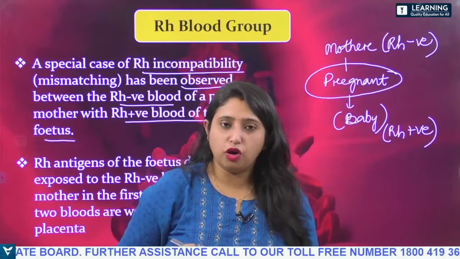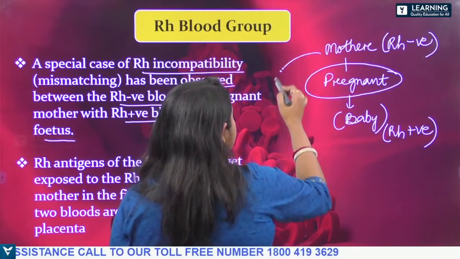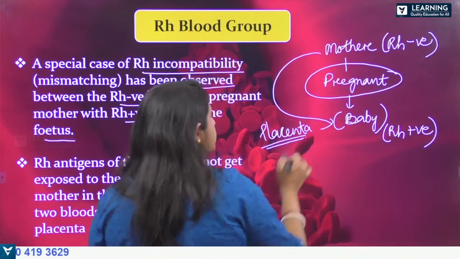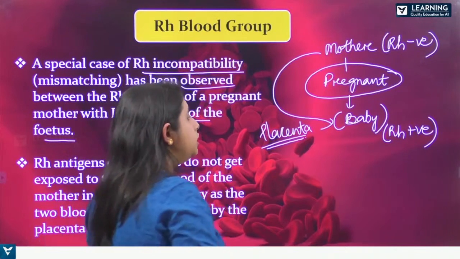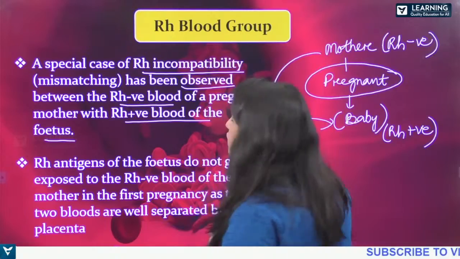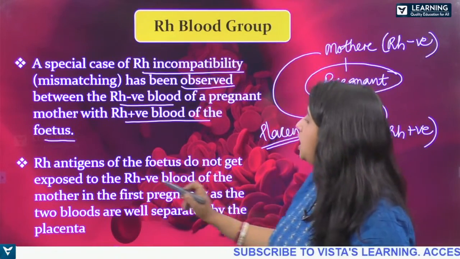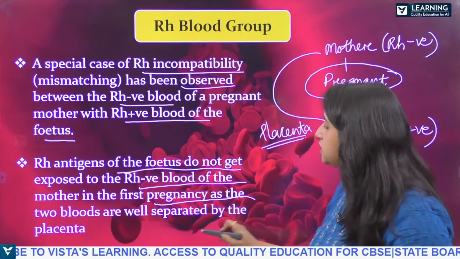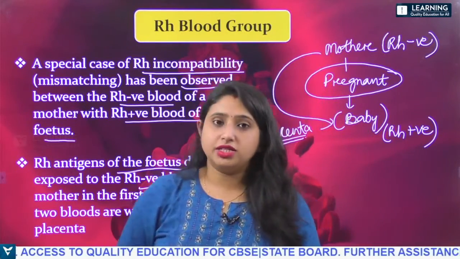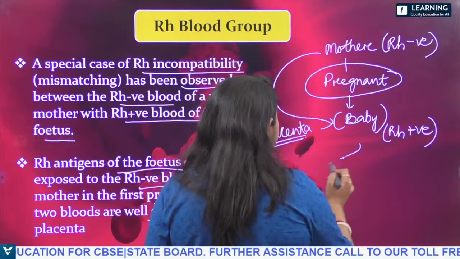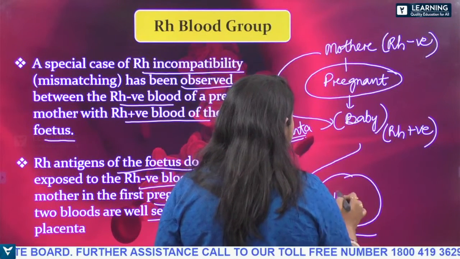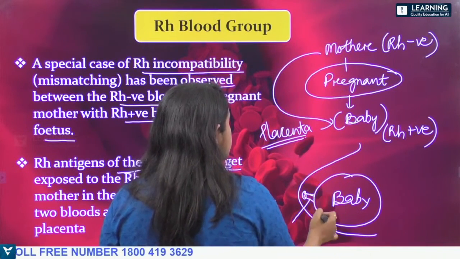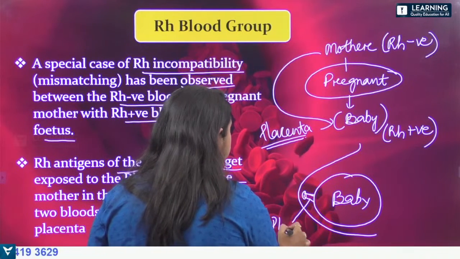The baby is Rh positive, but the mother and the baby are joined together with the help of the placenta. So the Rh positive blood cannot enter into the Rh negative blood. See here, Rh antigens of the fetus do not get exposed to the Rh negative blood of the mother in the first pregnancy, as the two bloods are well separated by the placenta. This is the womb of the mother, here is the baby, and this is the placenta. So it is being separated with the help of the placenta.